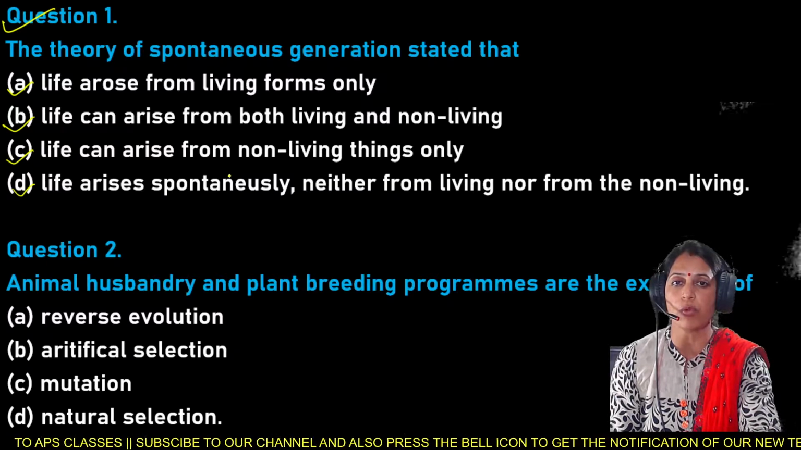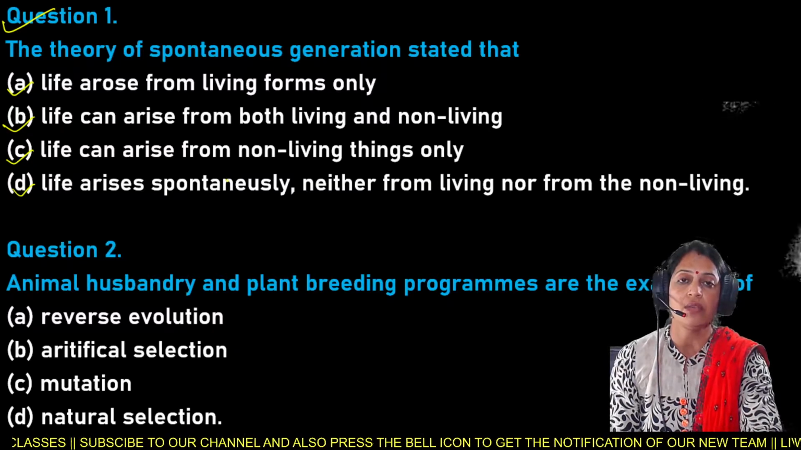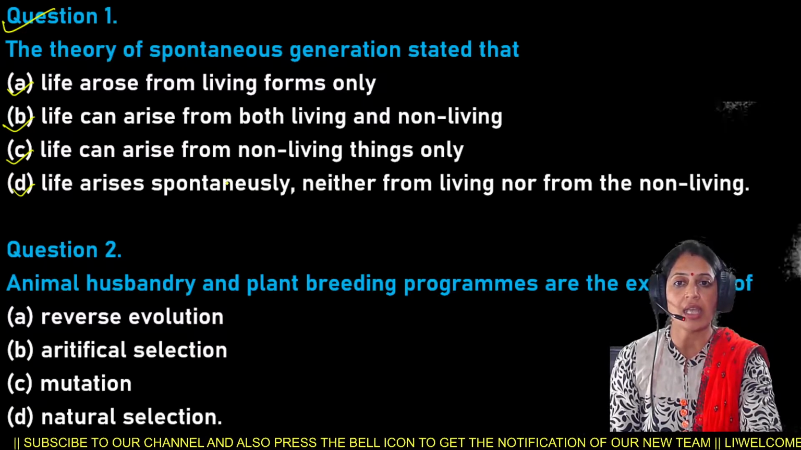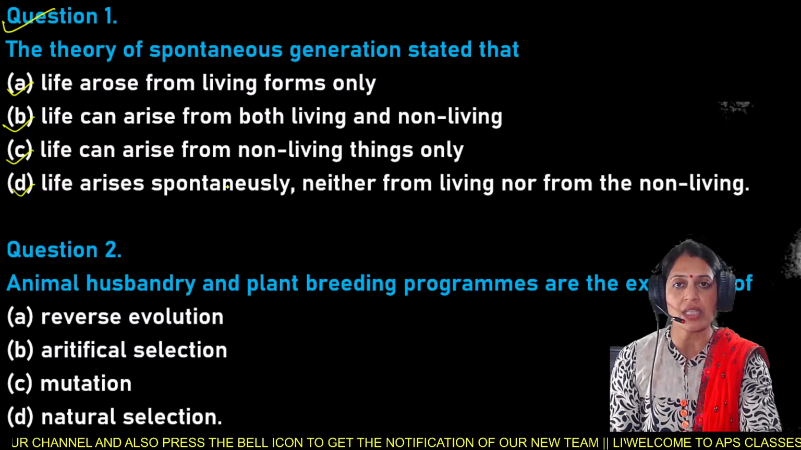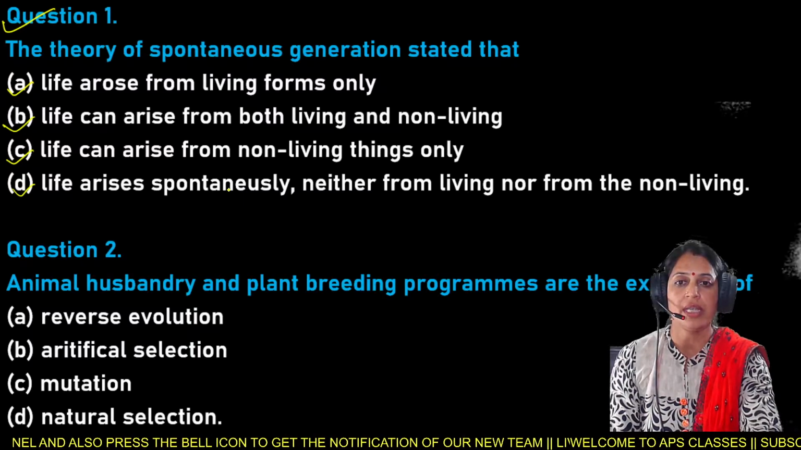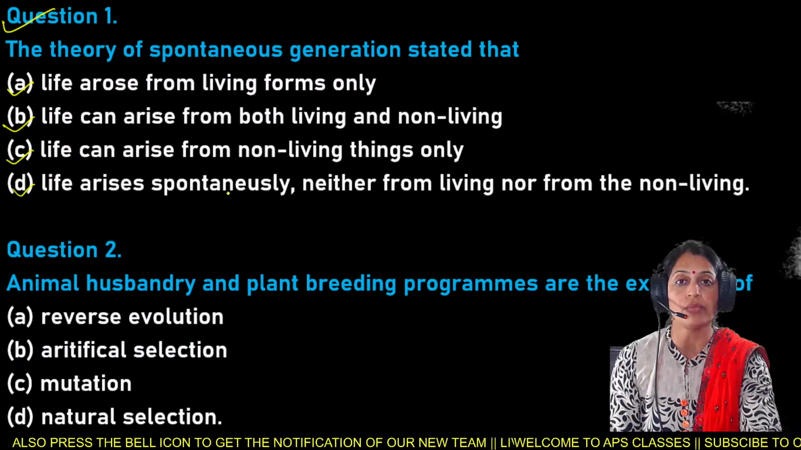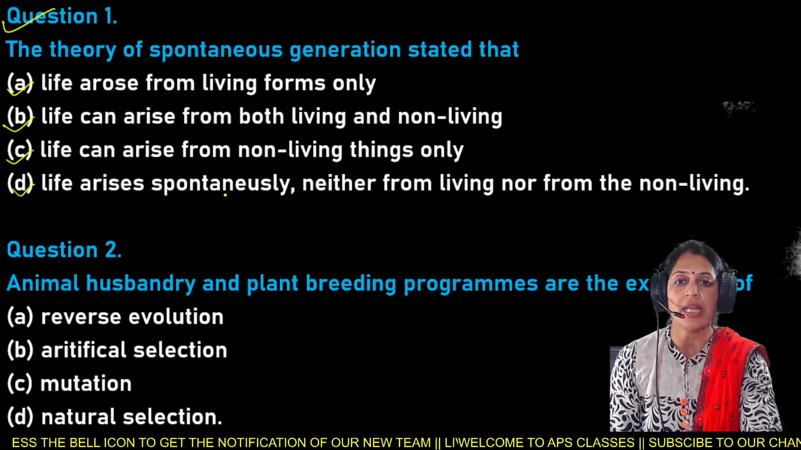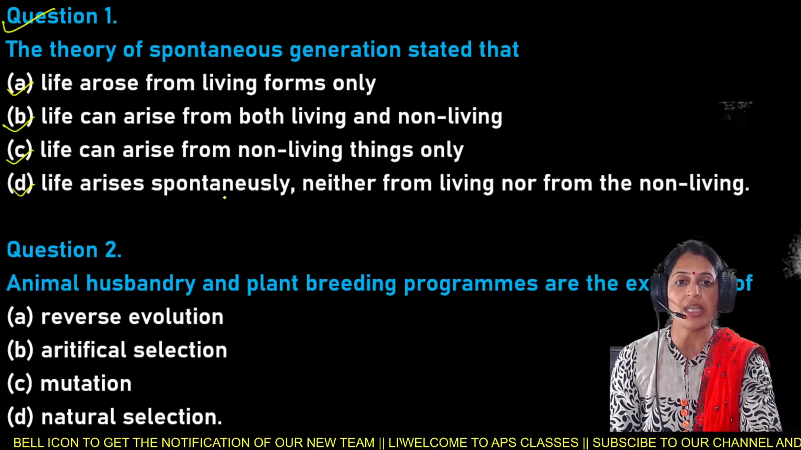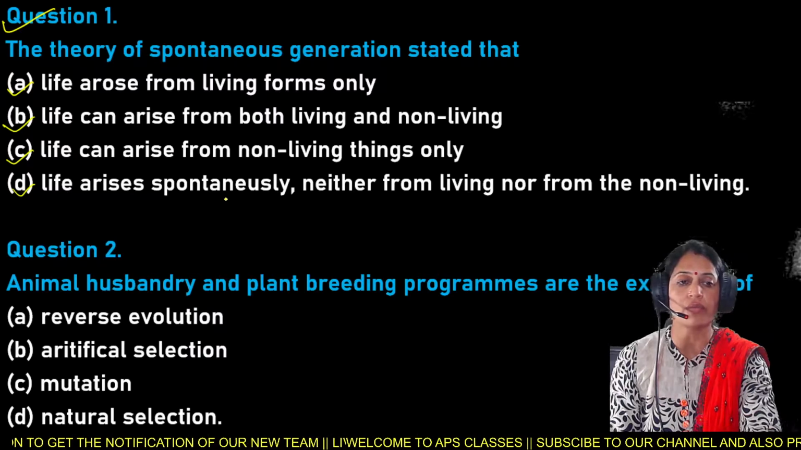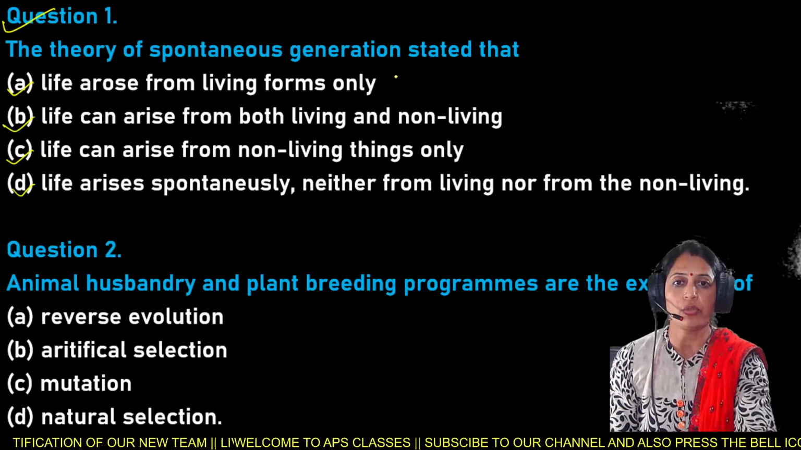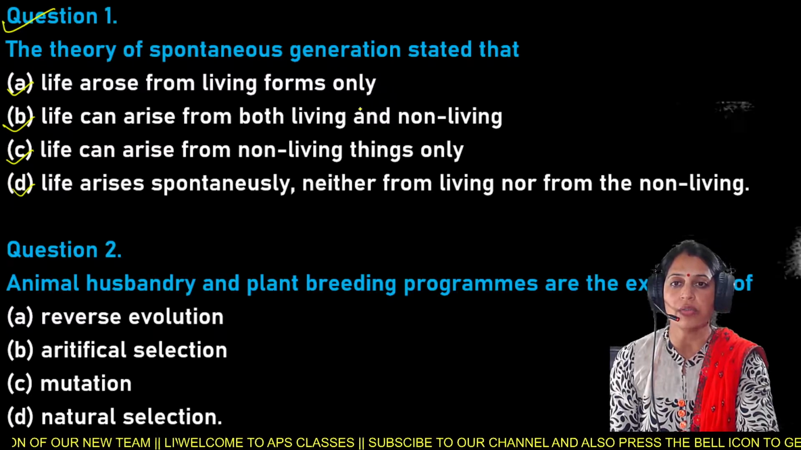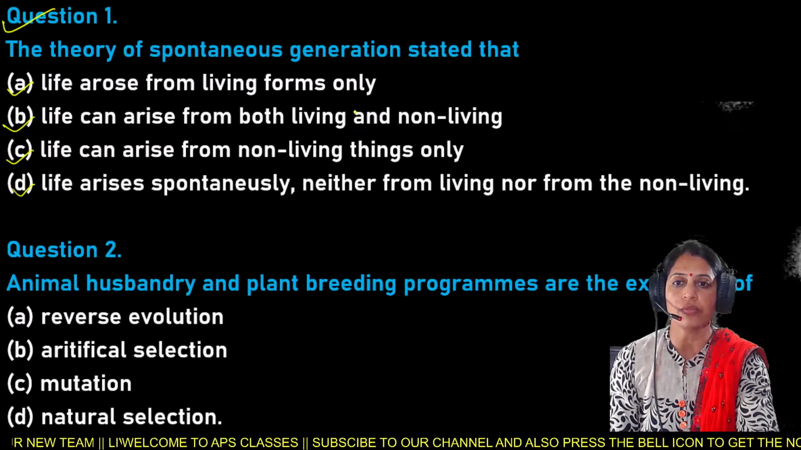The theory of spontaneous generation, what did it state? Either life arose from the living forms only, life can arise from both living and non-living, life can arise from the non-living forms only, or life arises spontaneously neither from the living nor from the non-living. You have to choose the correct option out of the 4 options.